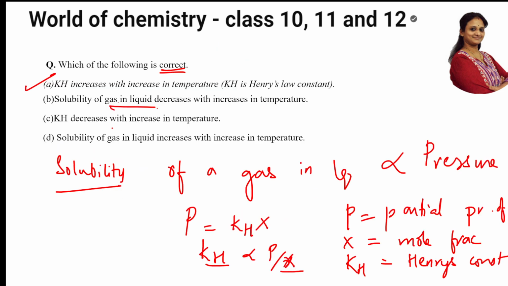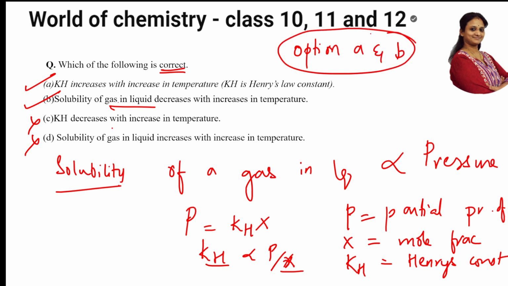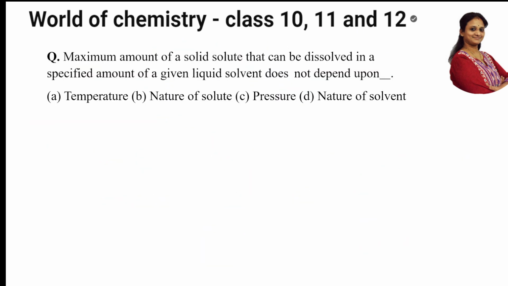Solubility of gas in liquid decreases with increase in temperature. This is also correct. KH decreases with increase in temperature. This is wrong. Solubility of gas increases. This is wrong. So both option A and option B are correct in this case. Perfect. So the formula and relationship is there. That's easy. Let us go to the next question.